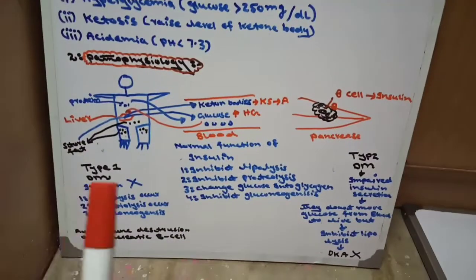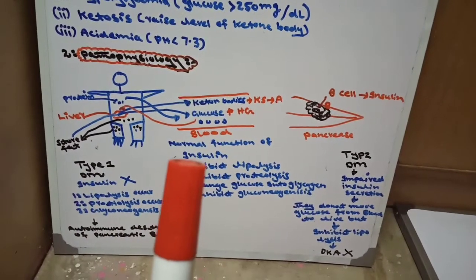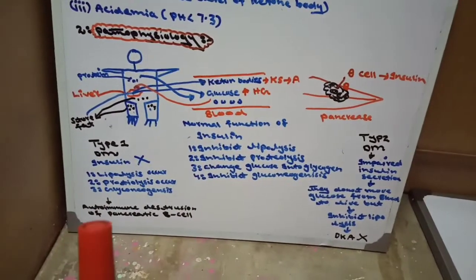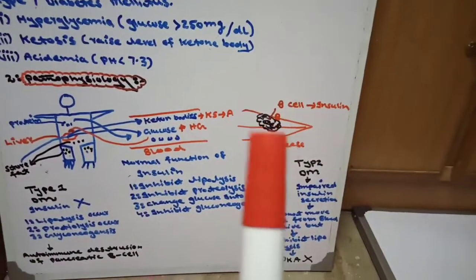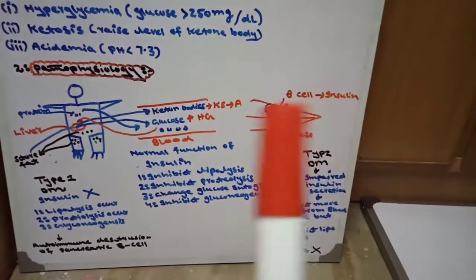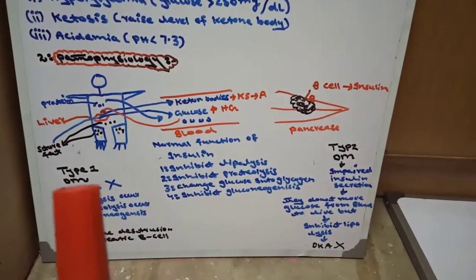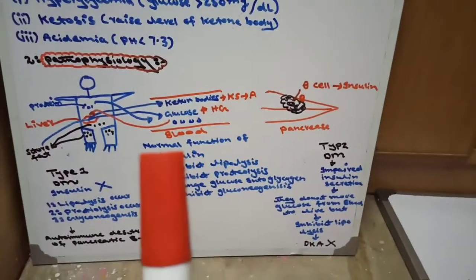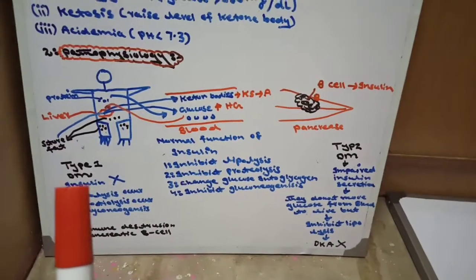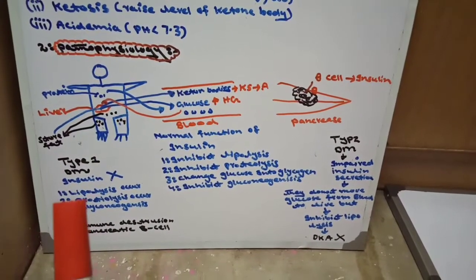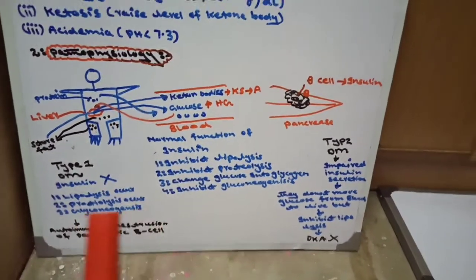But in type 1 diabetes mellitus, the insulin is absent. Why? Due to autoimmune destruction of pancreatic beta cells. Our autoimmune system destroys the pancreatic beta cells. Then there is an absence of insulin in type 1 diabetes mellitus. When insulin is not present, these functions will be disturbed. Number 1, lipolysis occurs. Number 2, proteolysis occurs. Number 3, gluconeogenesis occurs.